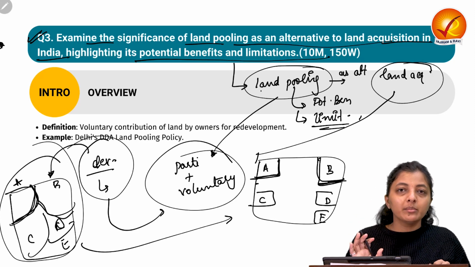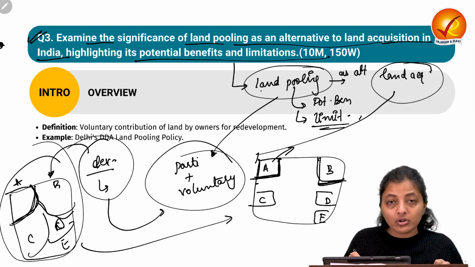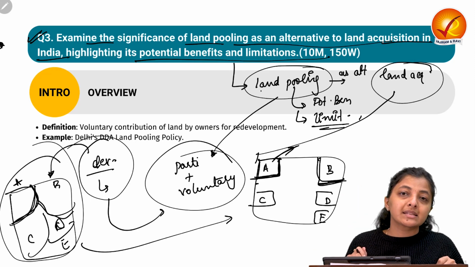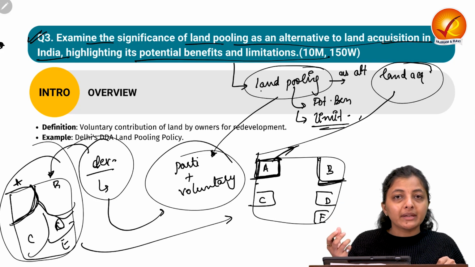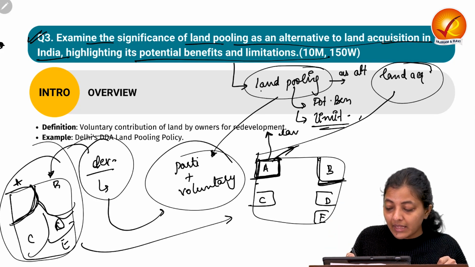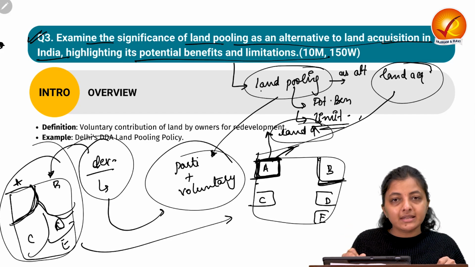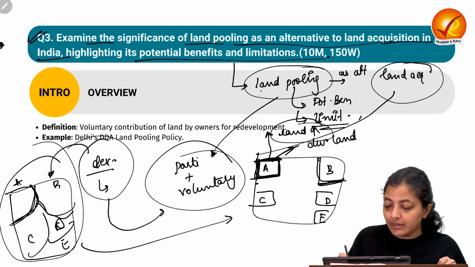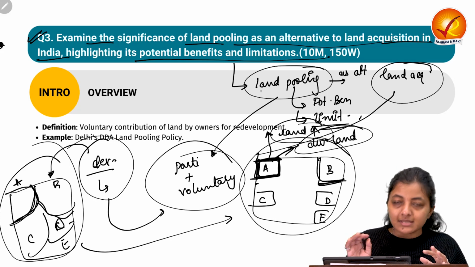The development has already occurred. Their land prices are increased. Now these land patches are not undeveloped or underdeveloped, but fully developed. Their land prices have risen. So that is why the government gives the small patch of land after doing all the developmental activities, but their land value has already increased. And these landowners A, B, C, D, E have now got developed land, meaning there are more amenities in this particular area. So this is land pooling.